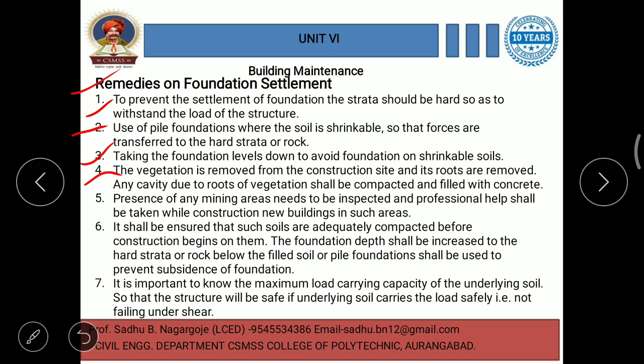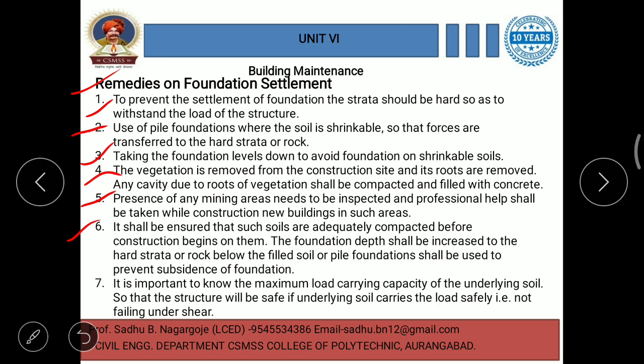Any cavity due to roots of vegetation shall be compacted and filled with concrete. Then the presence of any mining areas needs to be inspected, and professional help shall be taken while constructing a new building in such areas. These are again some important remedial measures we have to consider.